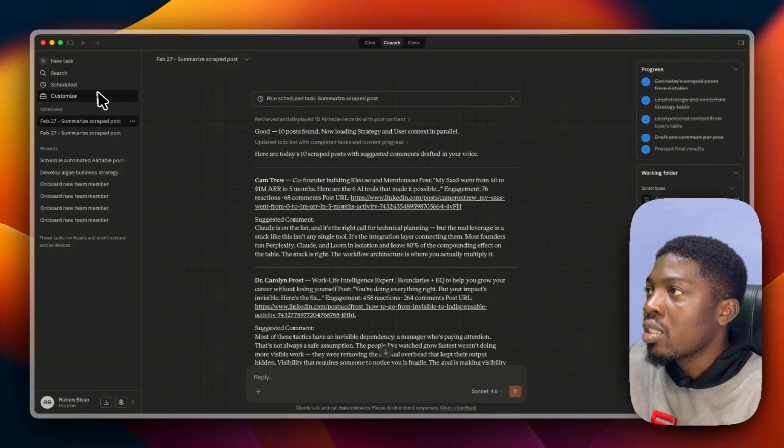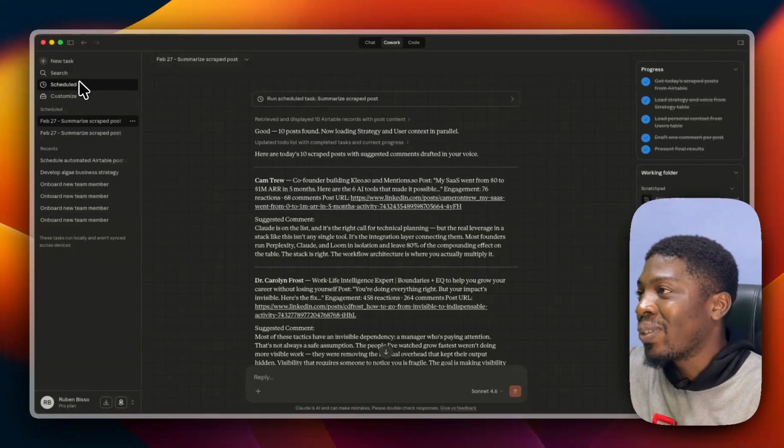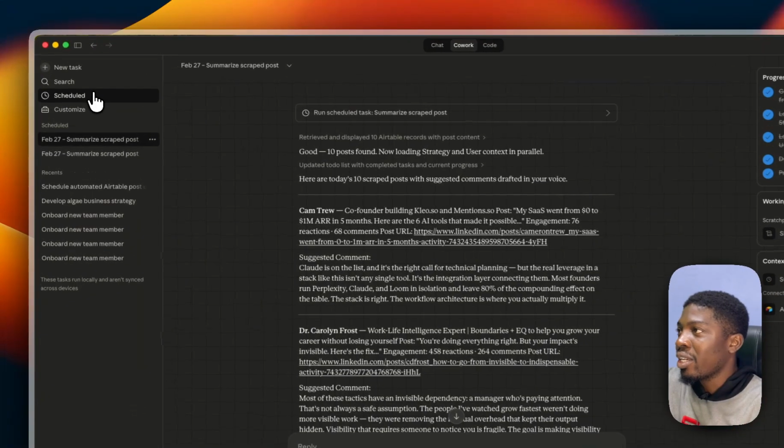Okay. Then this is a new feature that Claude released some few days ago. It's called schedule. You can actually see it needs to be on Cowork, and then you can actually see schedule. So you come here to schedule.